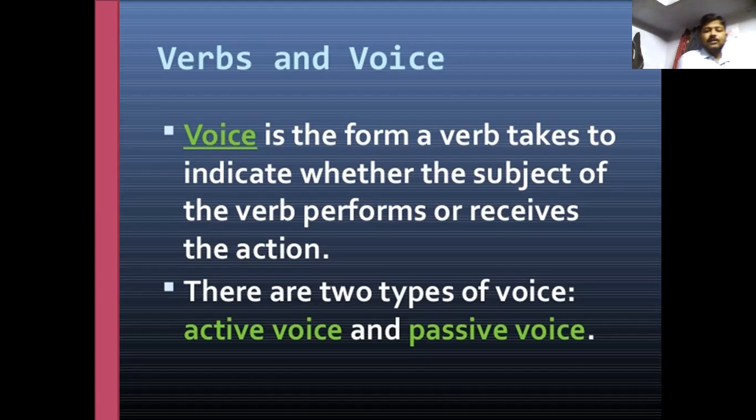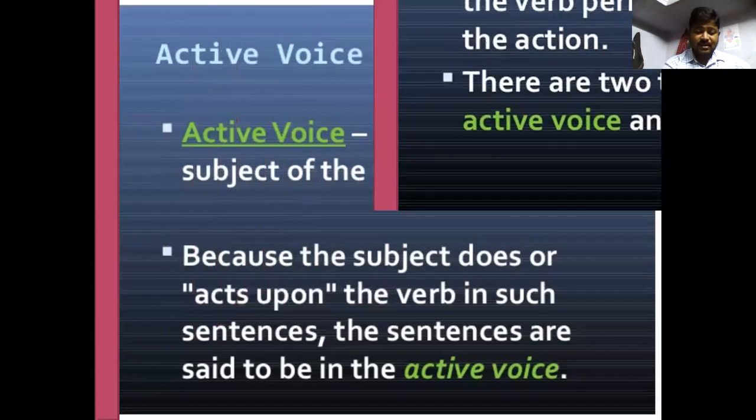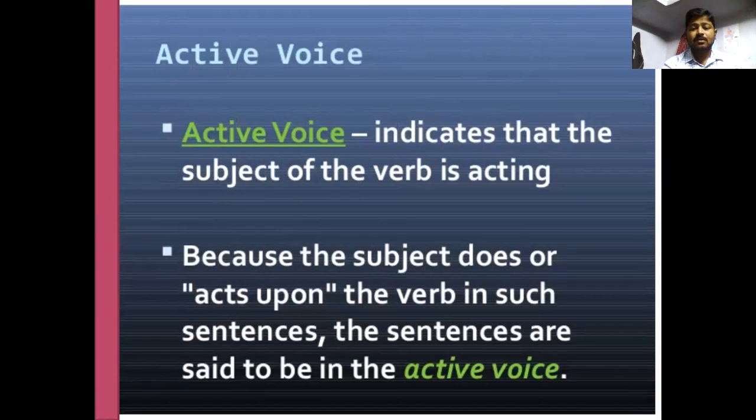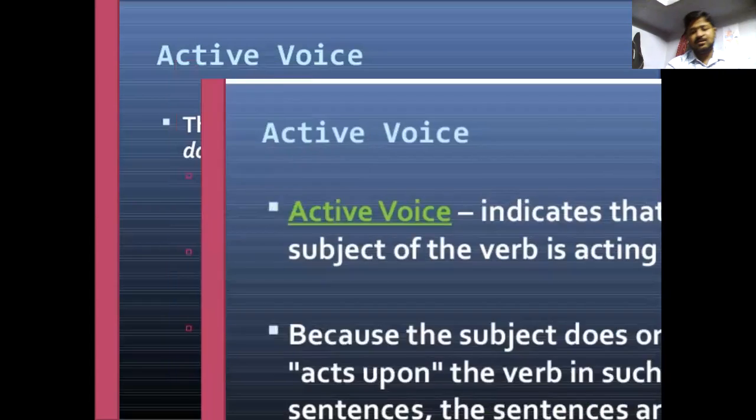And once again, look at voice and verbs. Voice is the form a verb takes to indicate whether the subject of the verb performs or receives the action. There are 2 types of voices, active and passive. In active voice, the subject of the verb is acting, because the subject does or acts upon the verb. Such a sentence is said to be in the active voice.